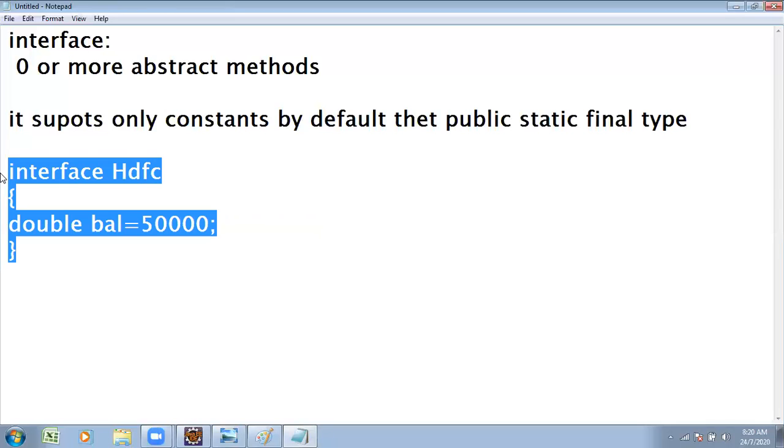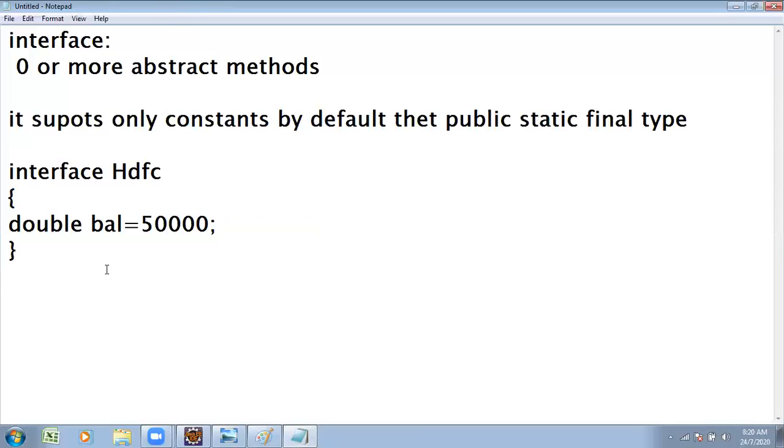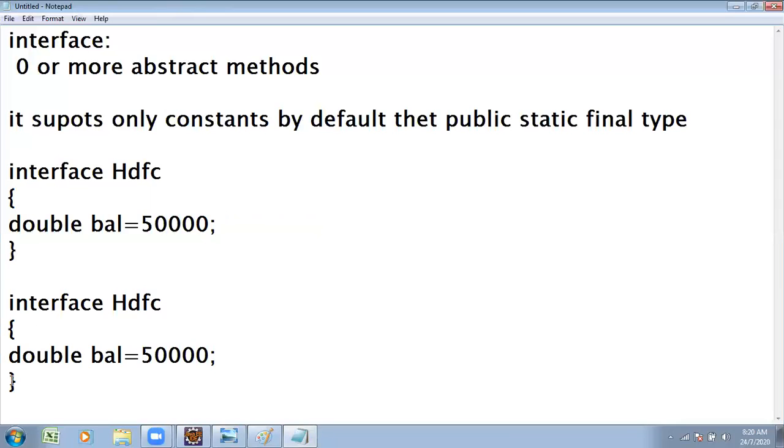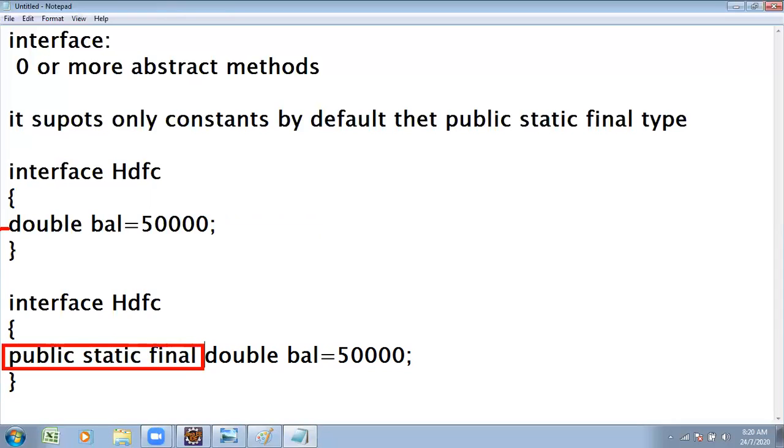When you compile this code, internally Java generates public static final. Even though you did not declare anything, by default it is public static final. It is not treated as a variable. On the class side, the code you write is treated as a variable, and if it is a variable, it allows modification. But on the interface side...